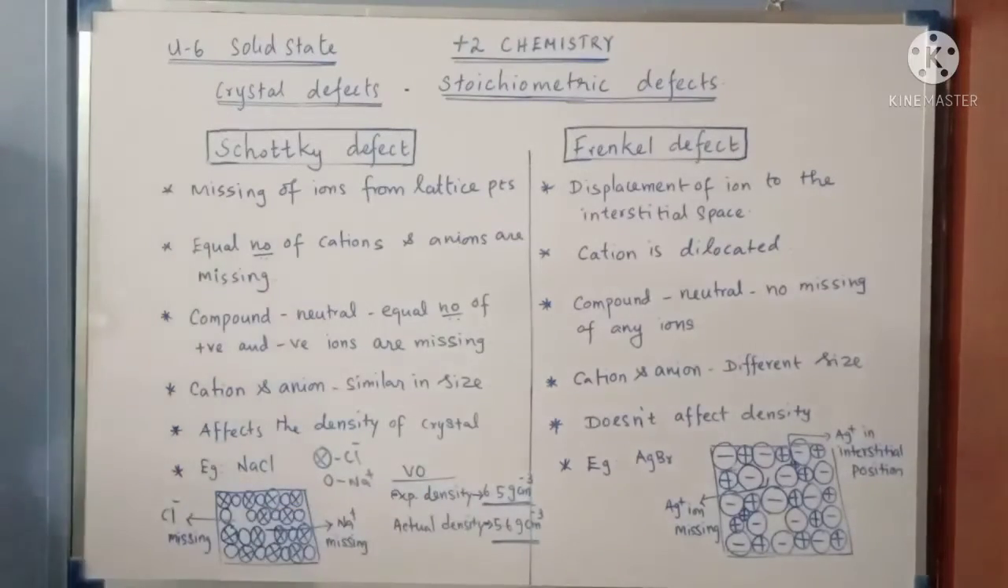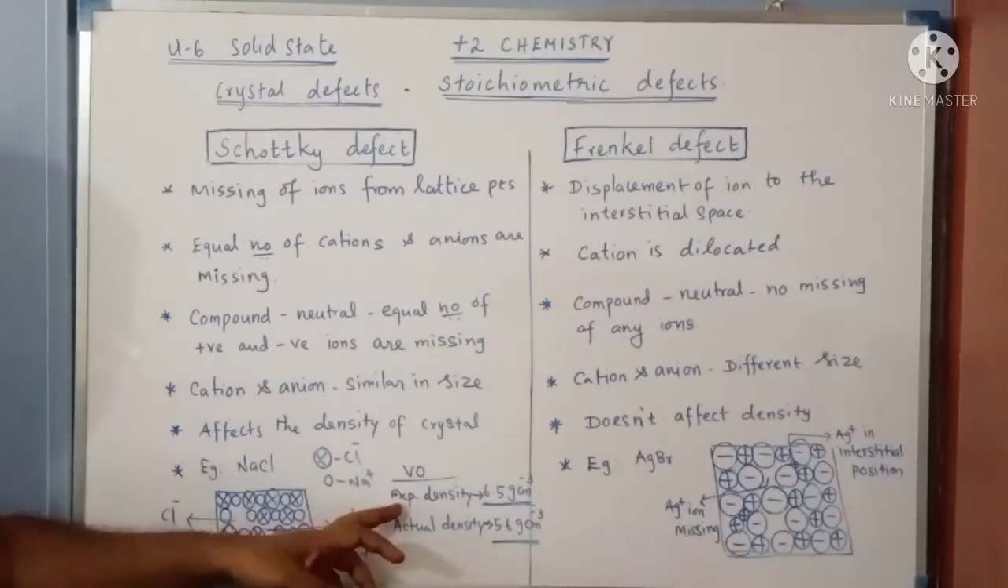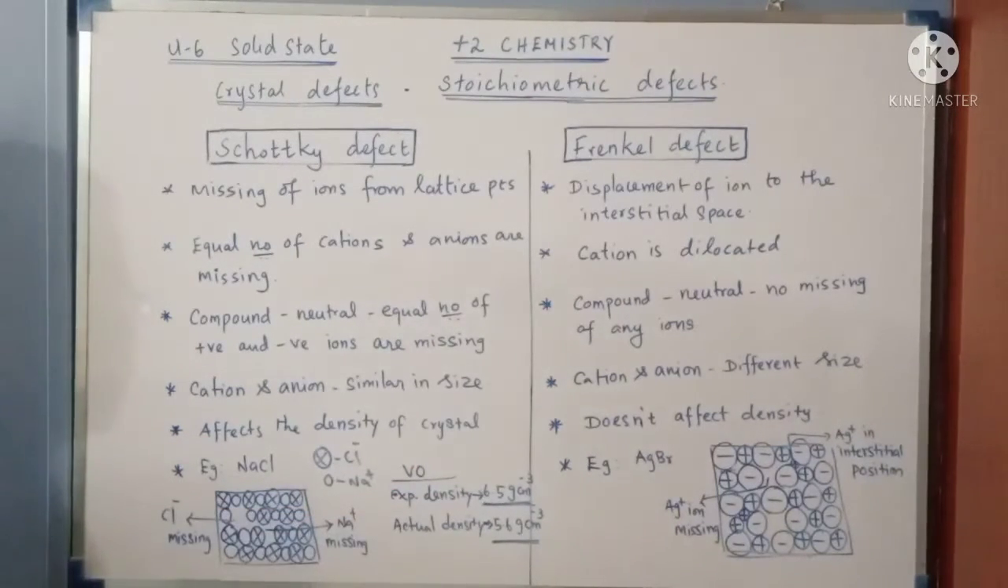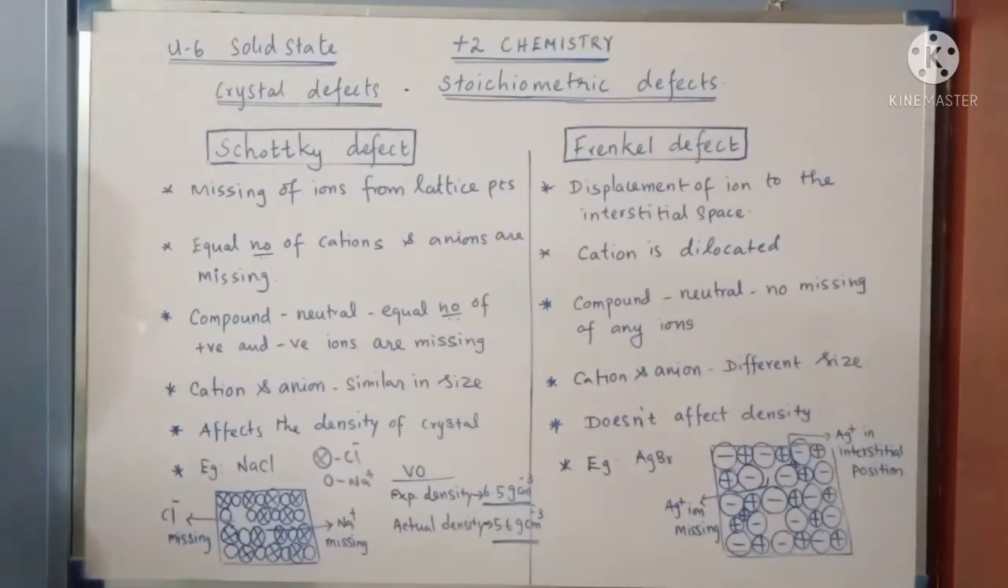Then one example of how it affects the density of a crystal: vanadium monoxide. For vanadium monoxide, the expected density is about 6.5 gram per cubic centimeter, but because of the presence of this Schottky defect, the actual density of vanadium monoxide is only about 5.6 gram per cubic centimeter. Over here you can see that the density of vanadium monoxide is decreased. That is due to the missing of a certain number of ions. Here the Schottky defect is observed about 14% in the vanadium monoxide crystal.